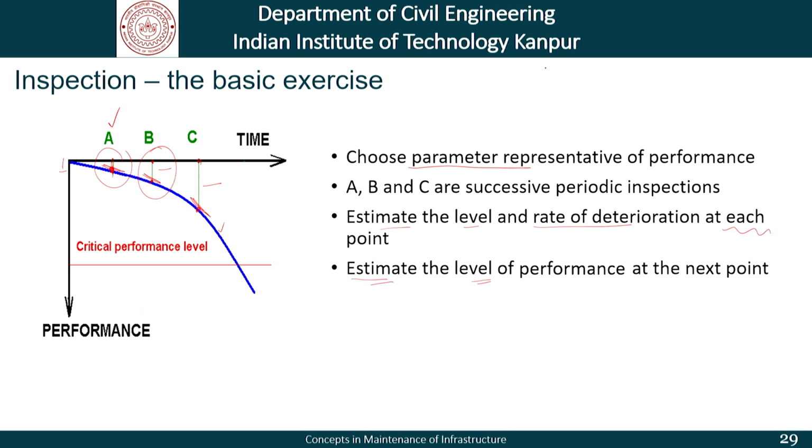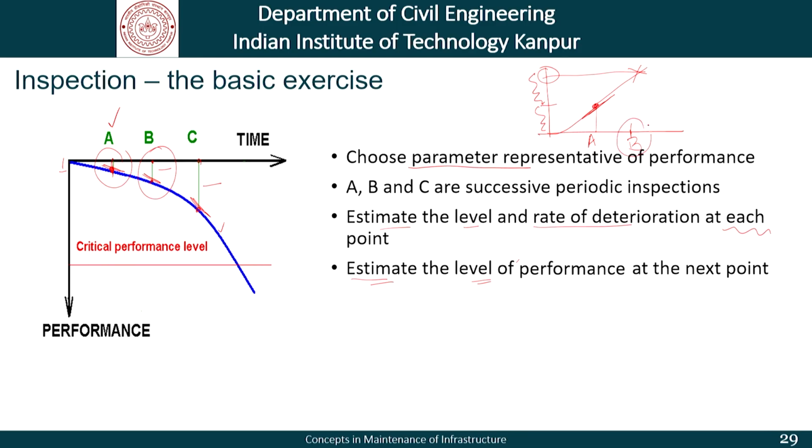That is, if we have information up to this point as far as A is concerned, then we say that here is the amount of change that has already happened and this is the rate at which this graph is going. And then we say that at B, which is let us say next year or after 5 years or whatever it is, this should be the estimated level of change. That is, from here, if this was a deterioration time graph, this additional deterioration is likely to happen.